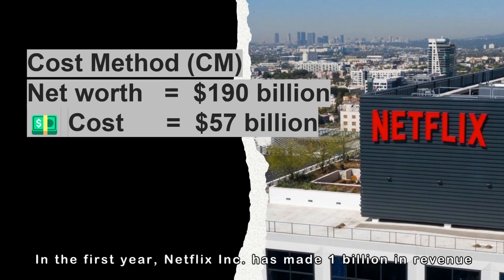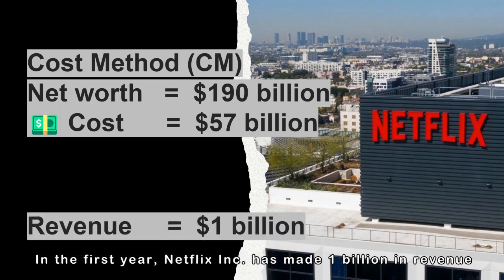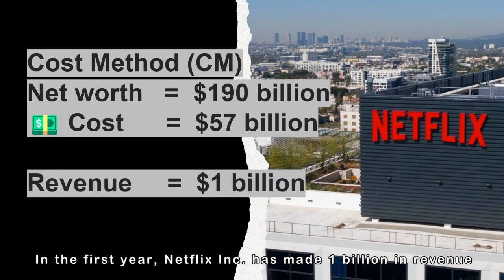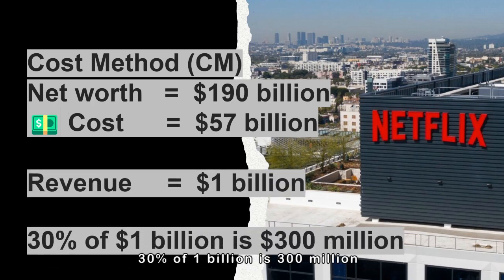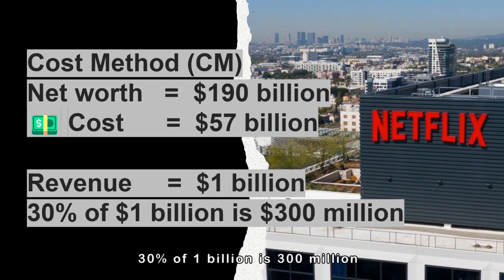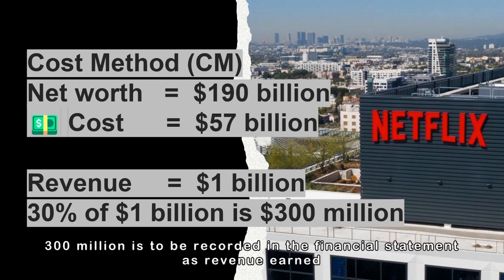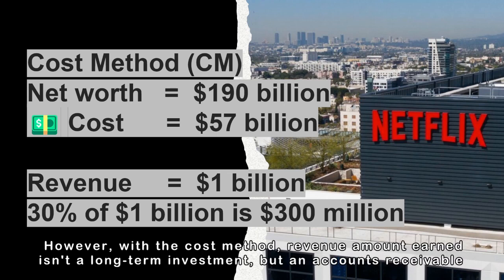In the first year, Netflix Inc. has made $1 billion in revenue. 30% of $1 billion is $300 million. $300 million is to be recorded in the financial statement as revenue earned. However, with the cost method, revenue amount earned isn't a long-term investment, but an account receivable.